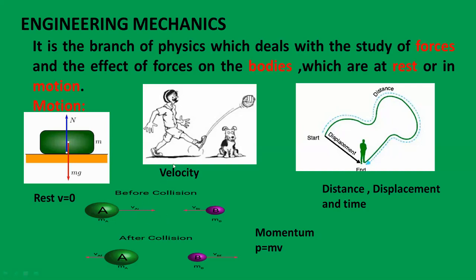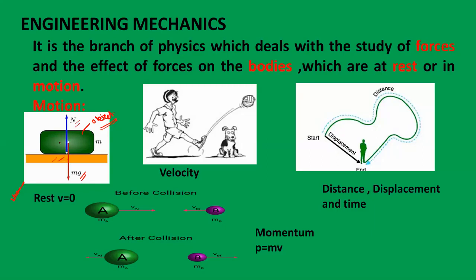And suppose the velocity is 0, as you can see here in the first example, this object having some mass m is kept on the surface. This object experiences two forces. One is the mg, that is the self weight, and the normal reaction which is offered by the surface.